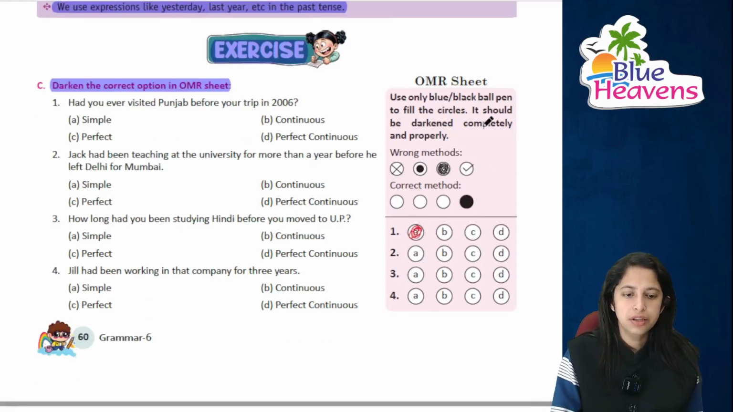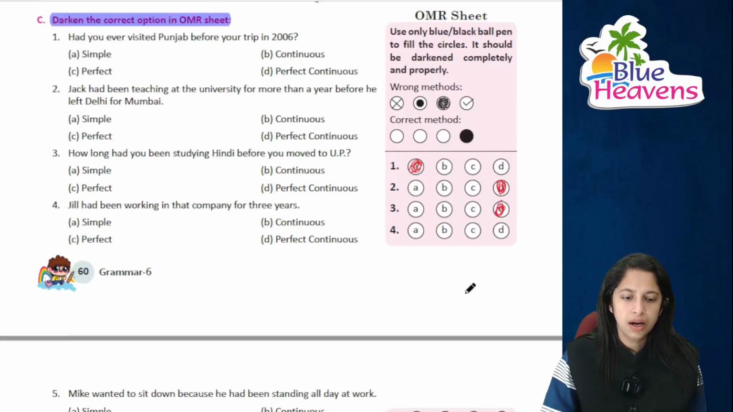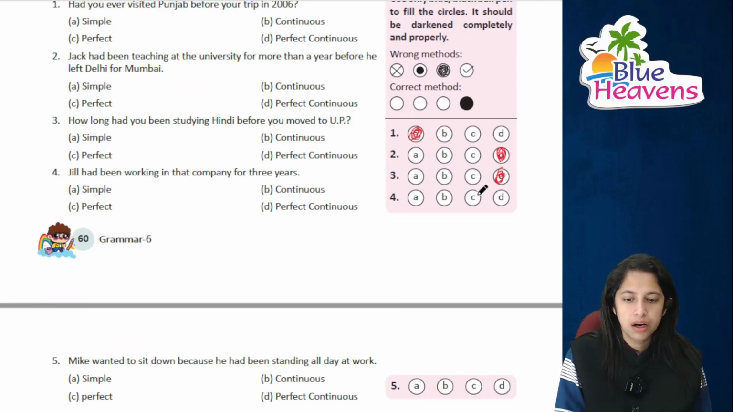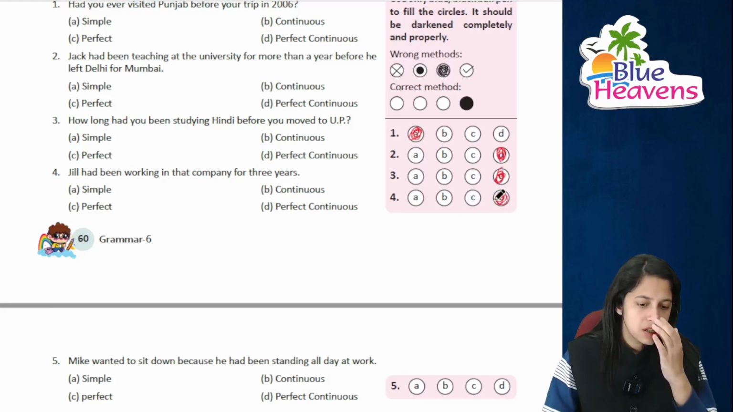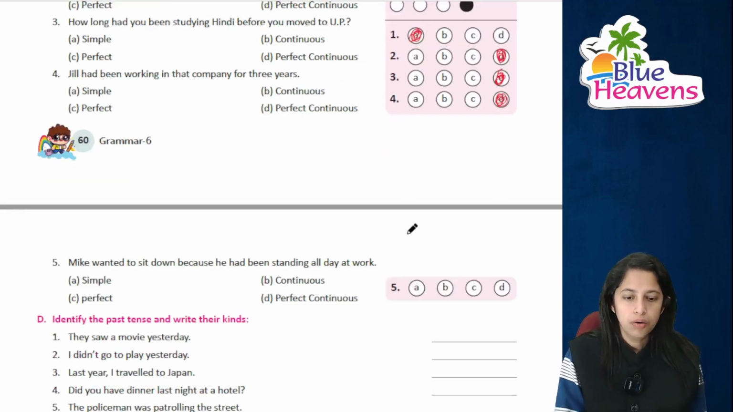Jack had been teaching. देखिए had been आ गया, teaching आ गया. This is past perfect continuous. So this is perfect continuous, right? How long have you been studying? Again, it's a perfect continuous tense. And Jill had been working. Again, it has been working. Again, it's perfect continuous. The next one is, Mike wanted to sit down because he had been standing. वो अभी तक खड़े हुए हैं. Again, this is a perfect continuous tense.